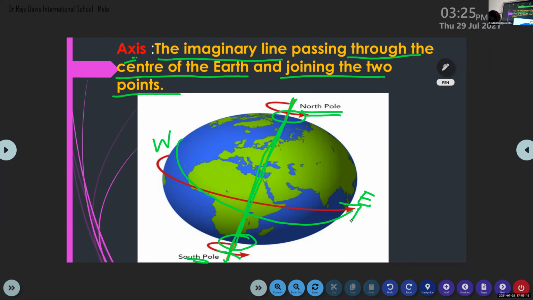Okay, Felix, what's an axis? Axis is the imaginary line passing through the center of the earth and joining the 2 points. Okay, the axis is an imaginary line which is passing through the center of the earth and it is joining the 2 poles.